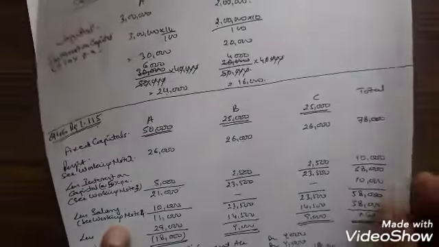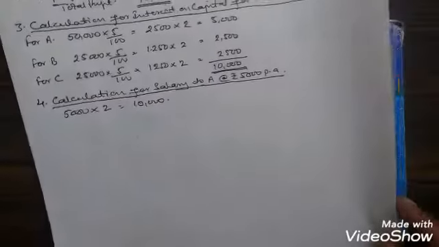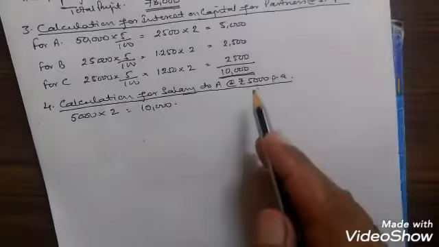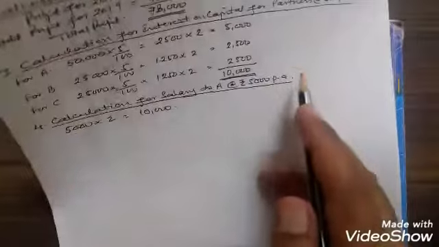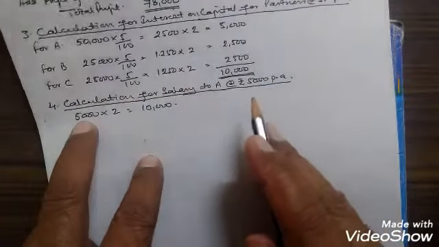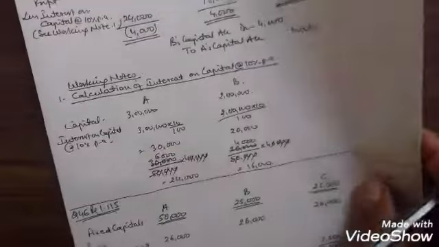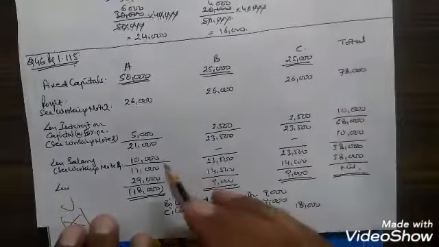Now less salary. See working note 4. Here, calculation of salary to A at the rate of rupees 5,000 per annum. For a year salary is 5,000, then for 2 years it will be 10,000. So here 10,000 salary will be deducted.